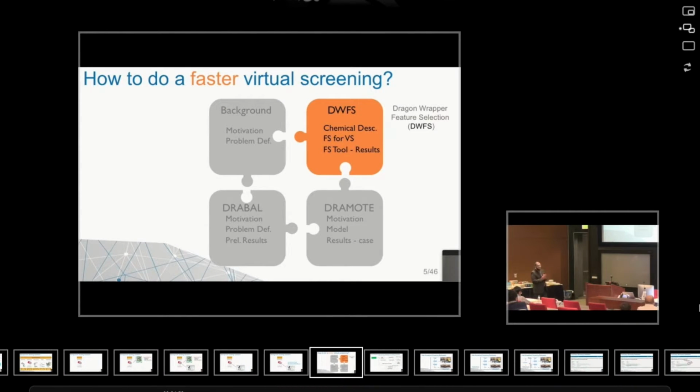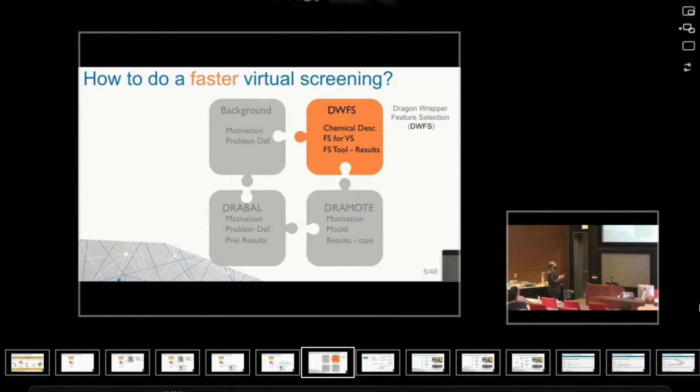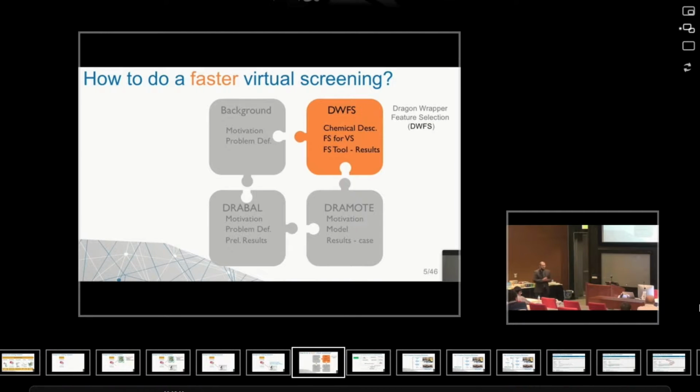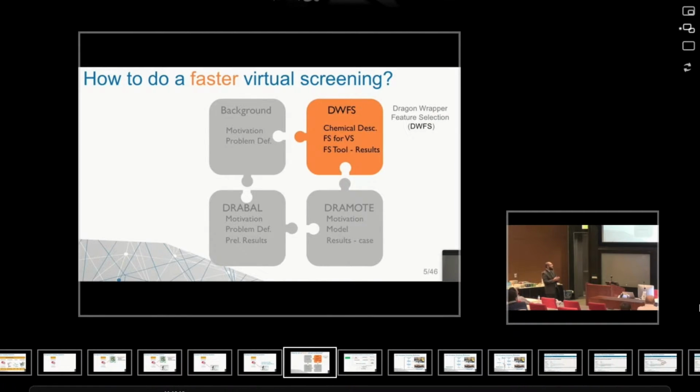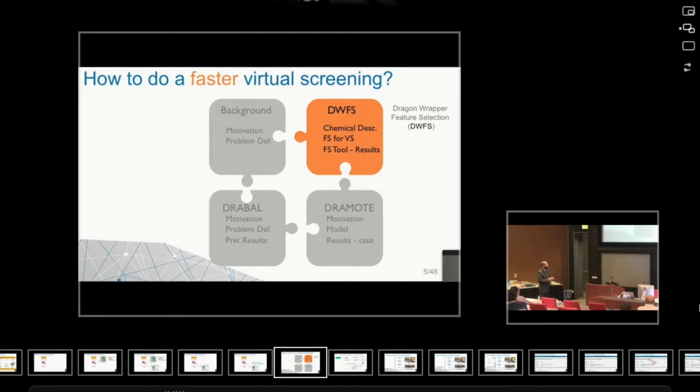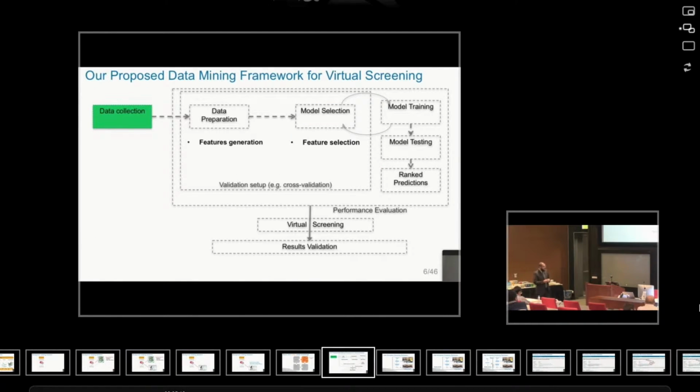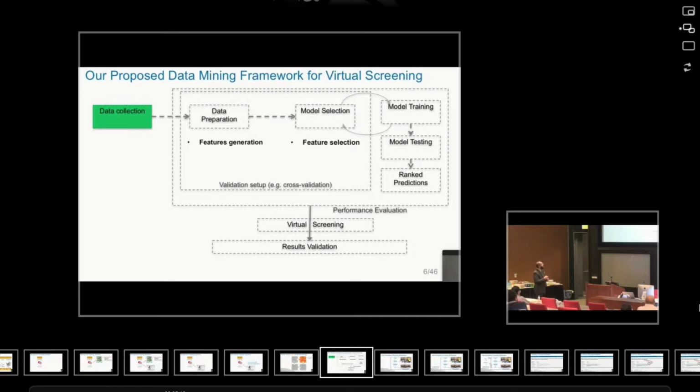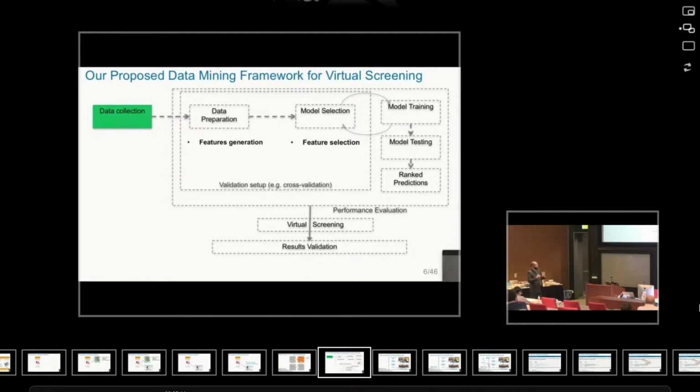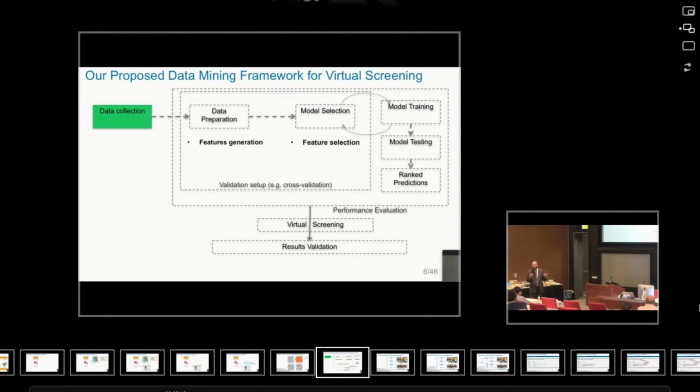So I will start with this question: how to do a faster virtual screening? And here I'll be introducing DWFS, or Dragon Wrapper Feature Selection. So before I carry over, we have here a framework that I propose to handle data mining for virtual screening.